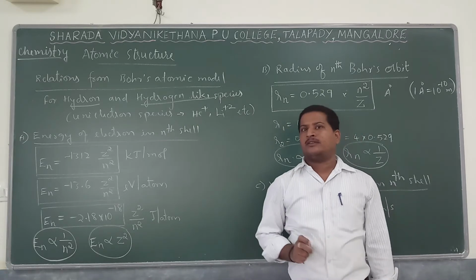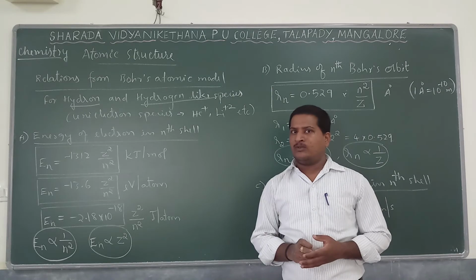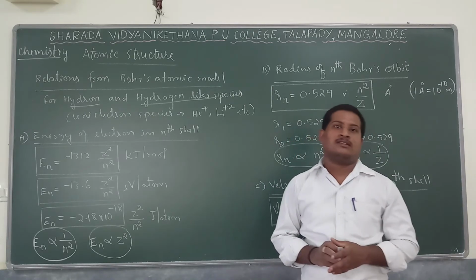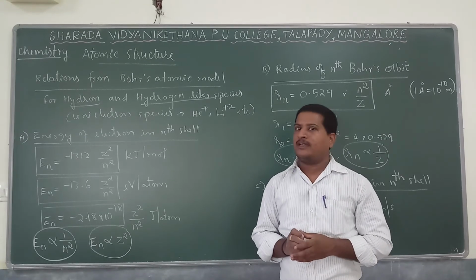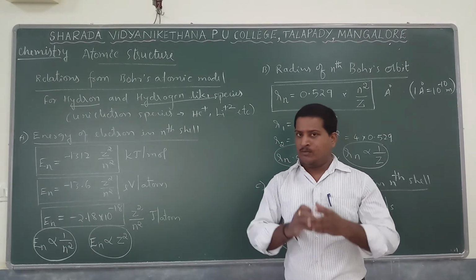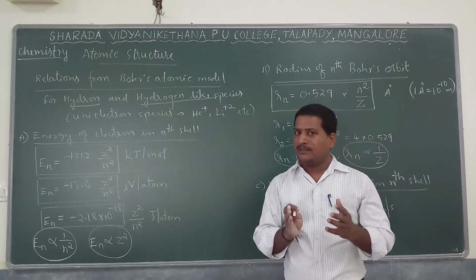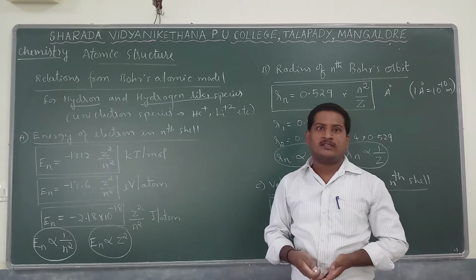Remember, all these are applicable for either hydrogen or hydrogen-like species. One of the important drawbacks of Bohr's atomic model is that it is applicable only for uni-electron systems, meaning one-electron-containing species. Because if more electrons are present, then it is very difficult to express in which shell the electrons are present.